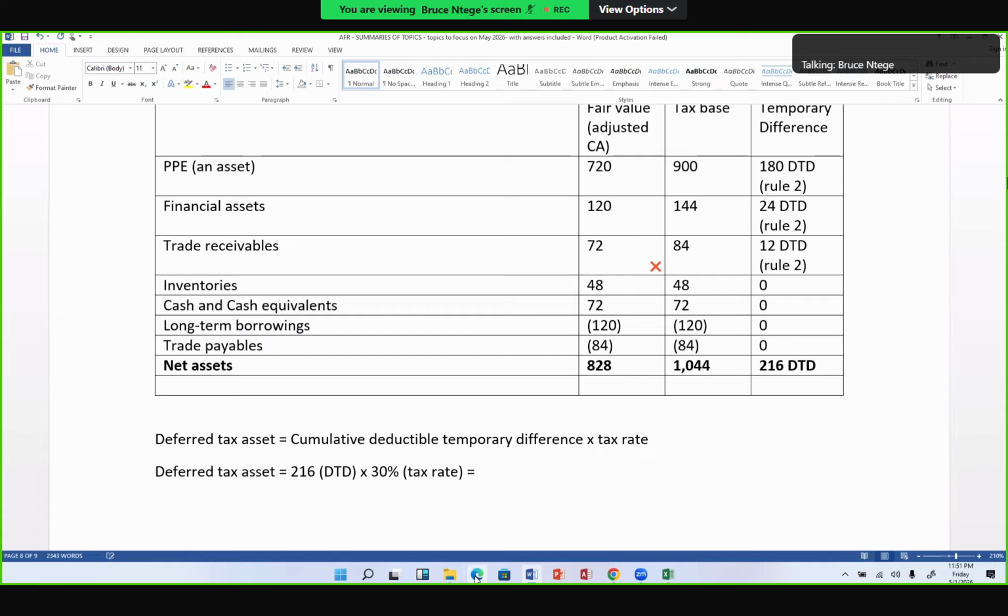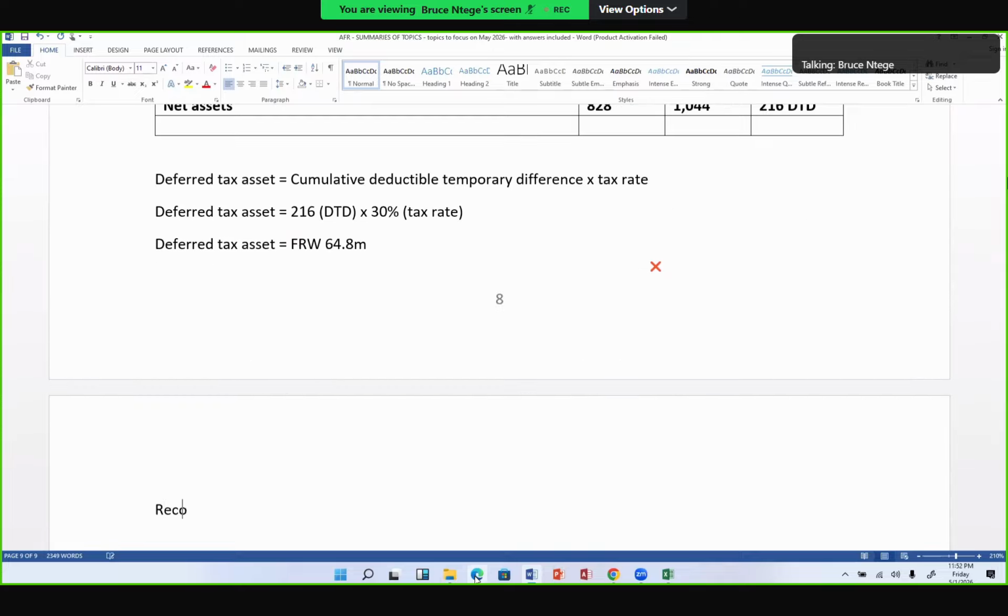Okay, I'm going to use my calculator. My deferred tax asset is going to equal 216 times 30%. I have 64.8 million francs. So I've computed it. If they ask me to recognize it, I'll say this is going to be recognized because this is about the acquisition of a subsidiary. This is going to be recognized only in the consolidated financial statements.